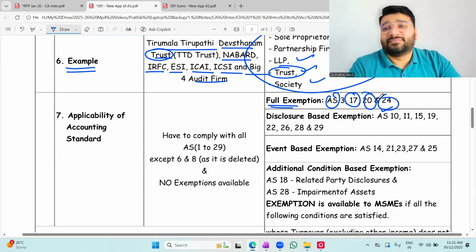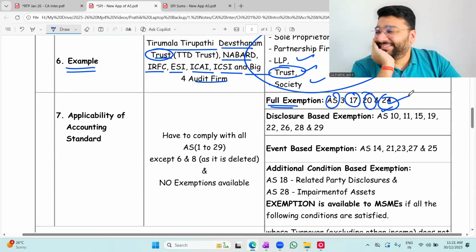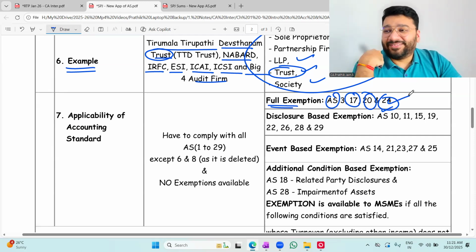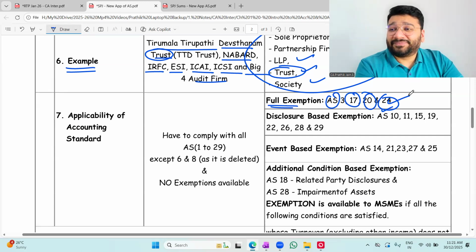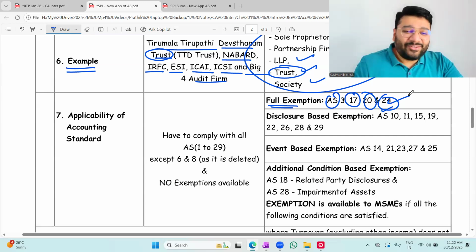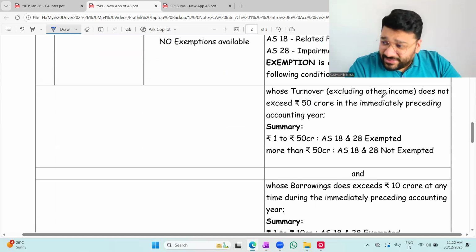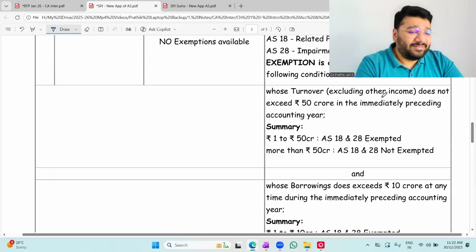24, how do you remember? My birthday, 23. We then add one more day. 24. Oh my God. What a pathetic way of remembering. I made them remember by my birthday. Very good. You remember how many times I made you revise my birth date? How many times we recollected my birth date? 23 plus 1, how much? 24. Oh my God. 23 July, what is it? Oh my God. That's a famous date.